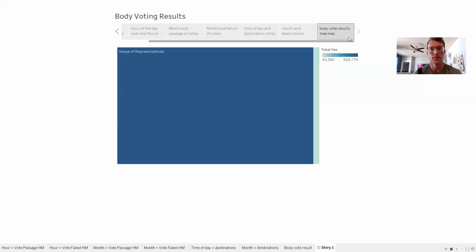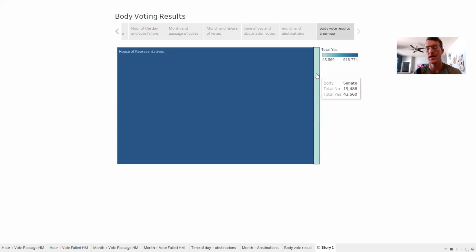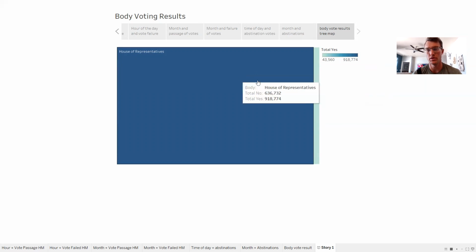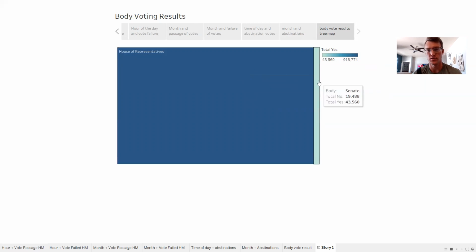Could certainly be that. So this tree map is just a representation of passage and failure votes and yes and no votes from the House of Representatives and the Senate. As you can tell, the Senate, just sheer number wise, had much less, over 1 million items here for the House of Representatives, and only somewhere around 60,000 for the Senate.